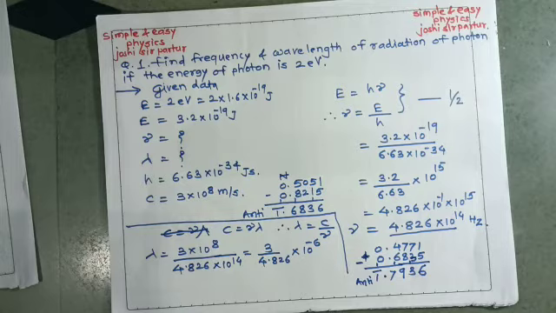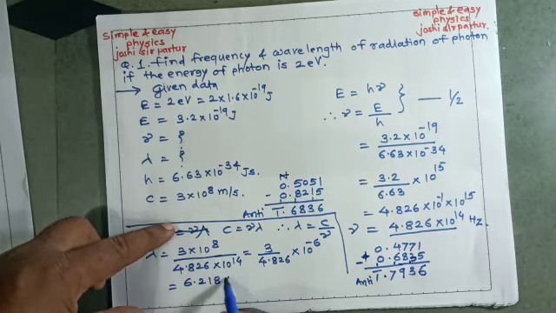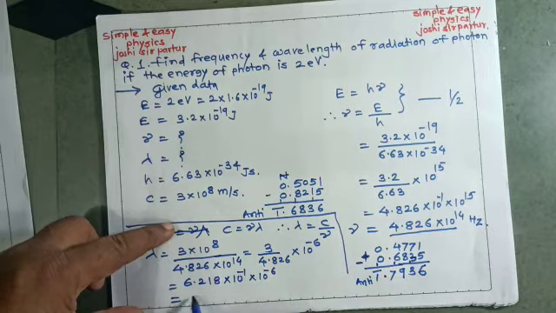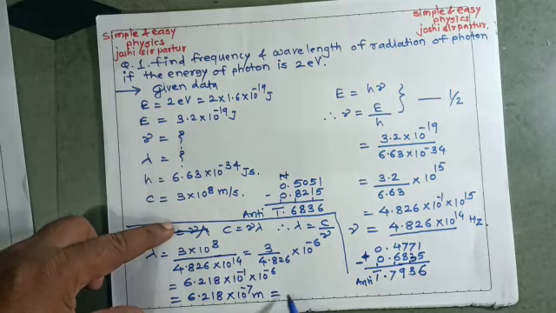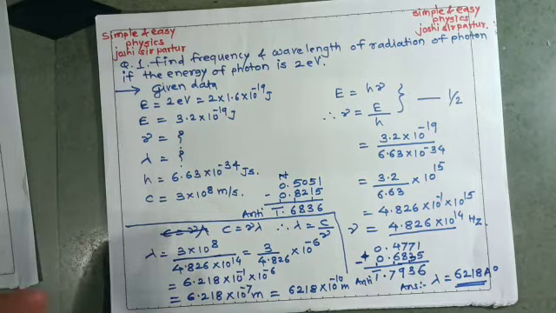If we take antilog for 7.7936, then the antilog will be 6.218 into 10 to the power minus 1 into 10 to the power minus 6. So here 6.218 into 10 to the power minus 7 meter, or 6218 into 10 to the power minus 10 meter. So therefore the answer is lambda is equal to 6218 angstrom unit.